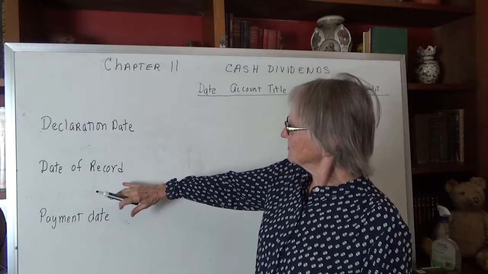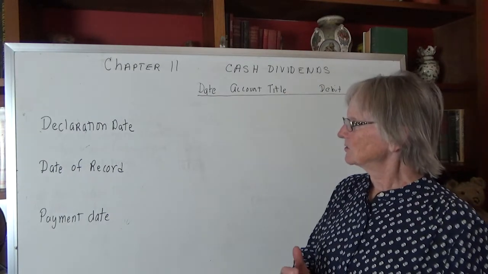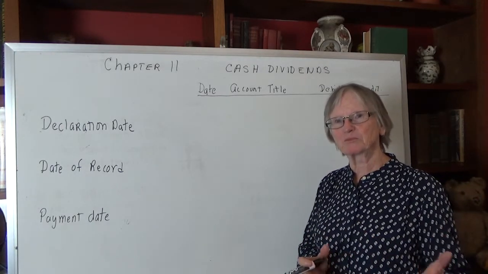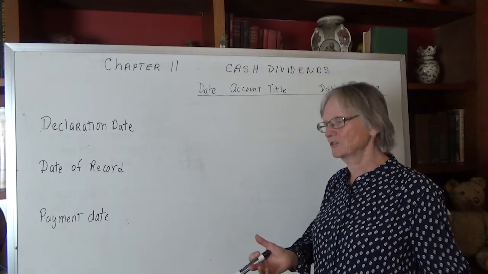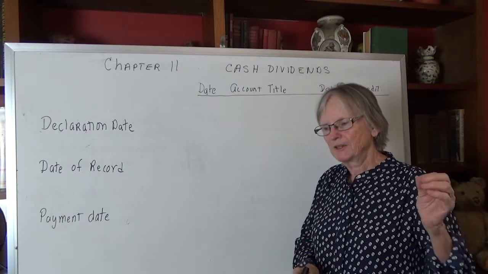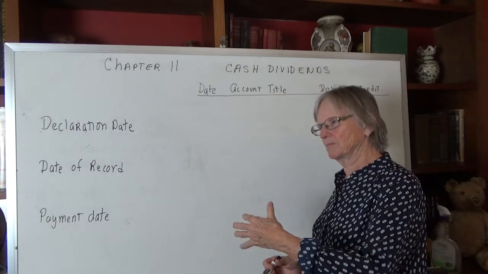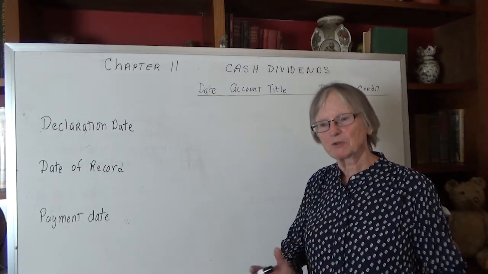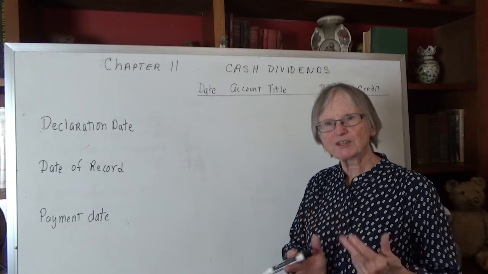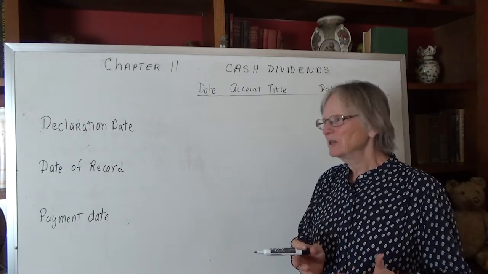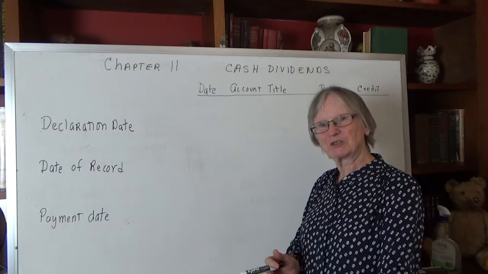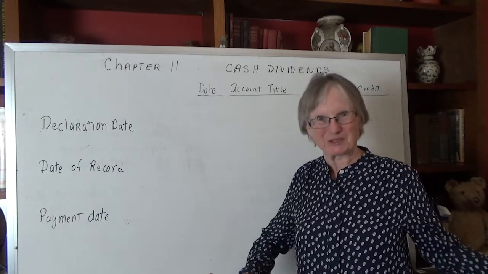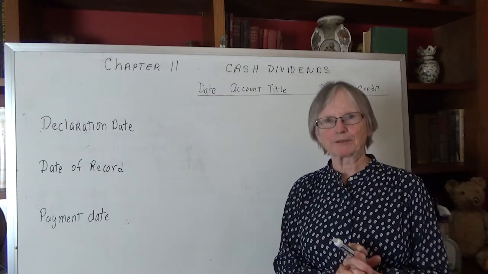The date of record is the date that people who own the stock on that date will receive the dividend, and people who don't own the stock on that date won't. That sounds kind of straightforward, but if you think of all of the millions of shares of stock that a corporation might have outstanding, people don't just buy it and then keep it. They're always trading it on the stock market. So in order to pay a dividend, they've got to have a legitimate list of, okay, who owned the stock on that date, so we're not paying people who didn't own the stock. So it's not as simple as it sounds.